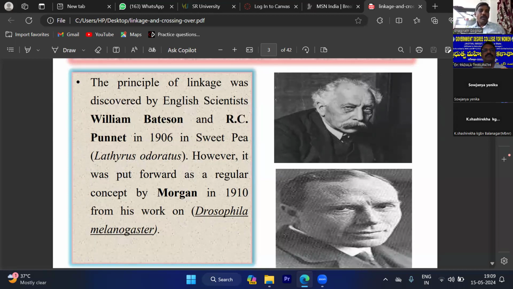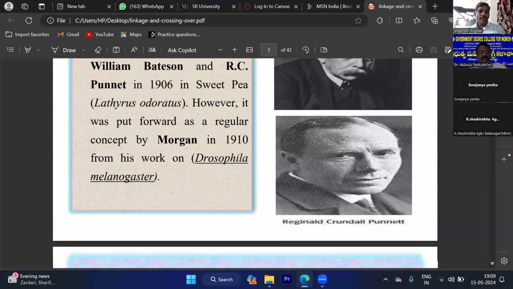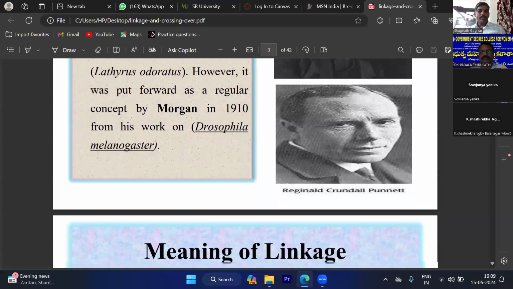For example, anybody answer please. In the Mendelian dihybrid ratio 9:3:3:1, how many offspring show similar to parental characters? 9 plus 1, 10 parental characters. Yes. 3 plus 3, 6 are non-parental characters. Are you getting my point? Okay, shall I move on?